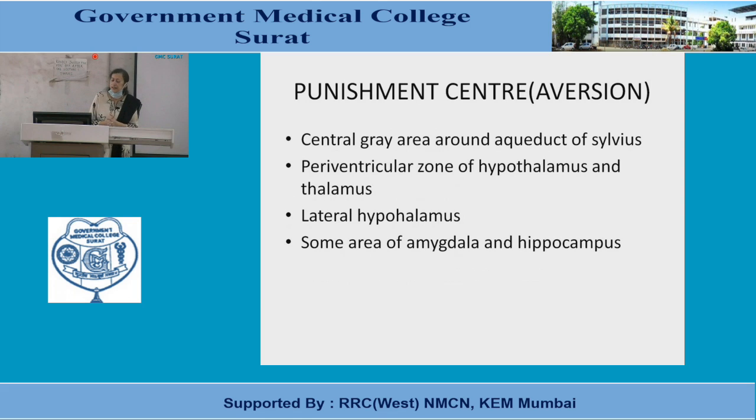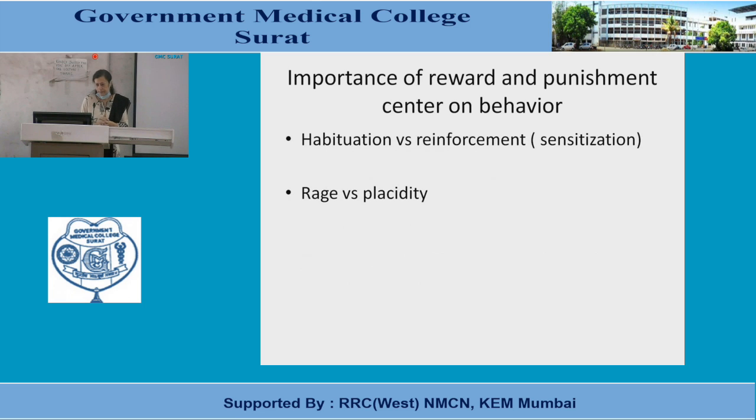Now the punishment centers are central gray area around aqueduct of Sylvius, periventricular zone of hypothalamus and thalamus, lateral hypothalamic area on heavy stimulus, and some area of amygdala and hippocampus. They are also included under the punishment center. Now, importance of reward and punishment center, I have already discussed that it is in habituation and reinforcement or sensitization, and again we will discuss it with learning and memory.